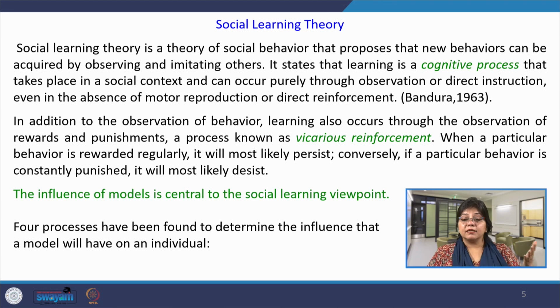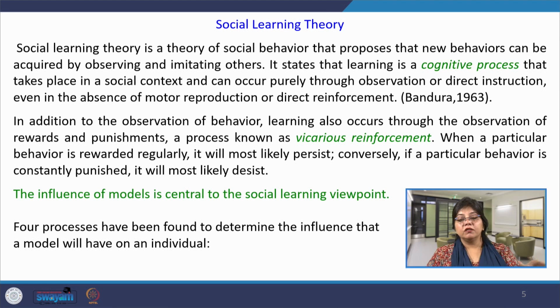So, this states that learning is a cognitive process. Why cognitive process? Because when we are exposed to any situation, our perception, thinking, memory all work in concert, where we try to give meaning to that situation based on our own perception and understanding of the situation, and then we tend to imitate or observe as per our desire.